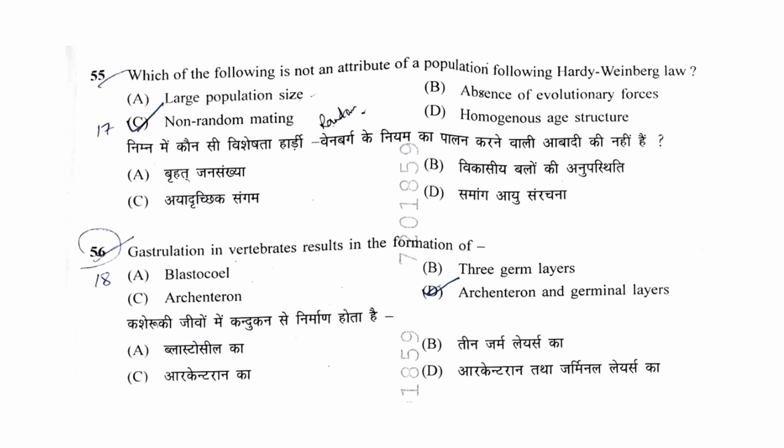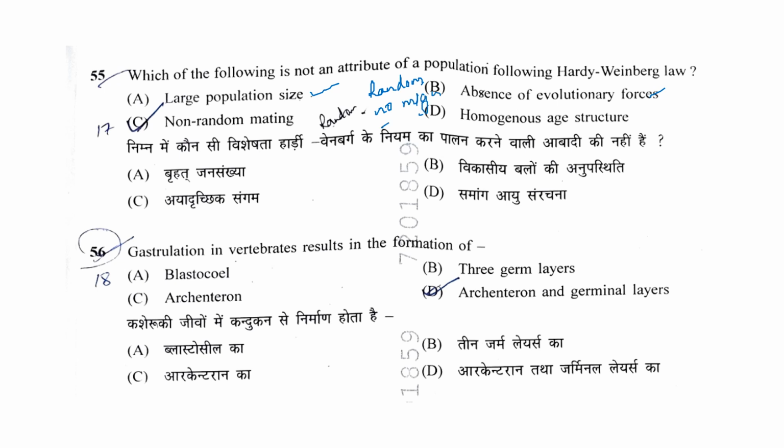Which of the following is not an attribute of a population following Hardy-Weinberg law? So those populations which follow Hardy-Weinberg law, there should be large population size, and there should be absence of evolutionary forces, and there should be random mating. Mating should be random, and there should be no migration.